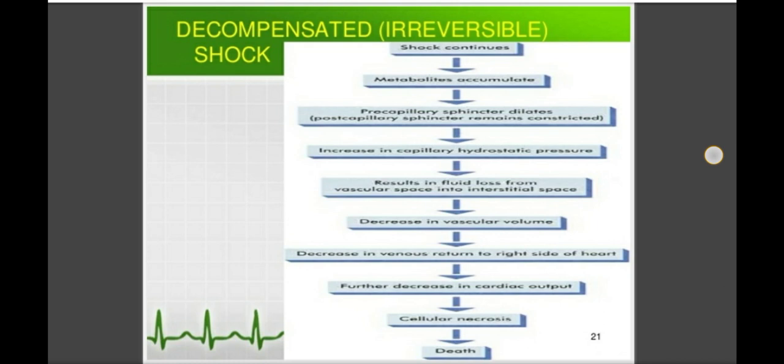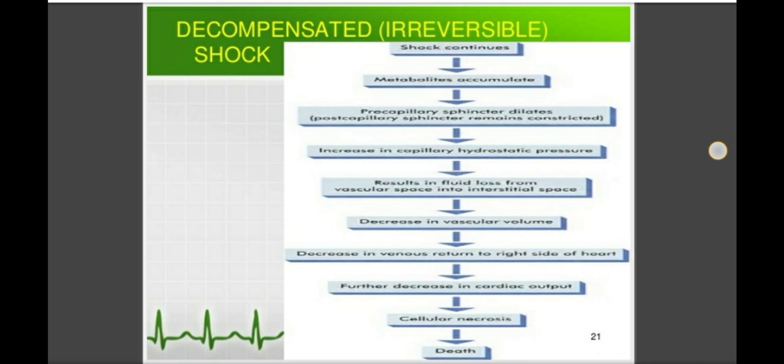So what happens at this stage? As the shock continues, the metabolites accumulate, and the precapillary sphincter dilates while the postcapillary sphincters remain constricted. In the cells there is production of metabolites, and those metabolites accumulate as there is damage to the circulatory system. The precapillary sphincters get dilated due to vasodilatation, and the postcapillary sphincters remain constricted. Due to this, there is increase in capillary hydrostatic pressure.